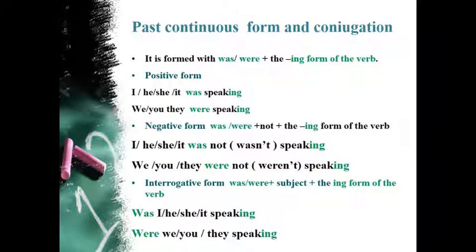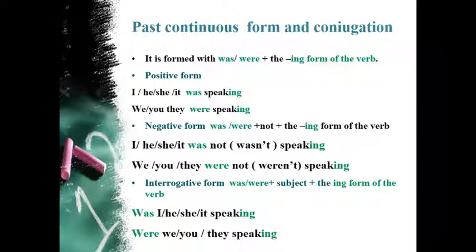So, past continuous form and conjugation. It is formed with the auxiliary verb was or were. In this case, it is the past simple of the auxiliary verb to be, which is converted into was and were in the past simple, plus the ing form of the verb. So let's proceed with the conjugation.